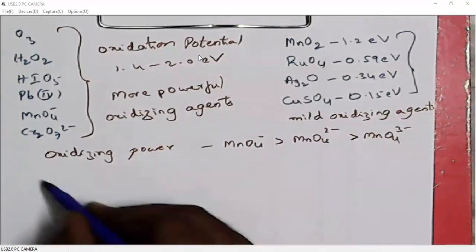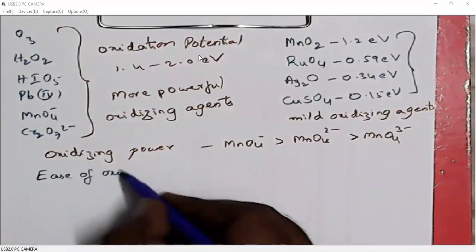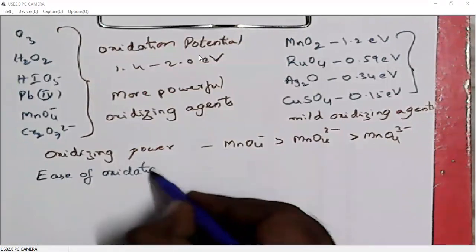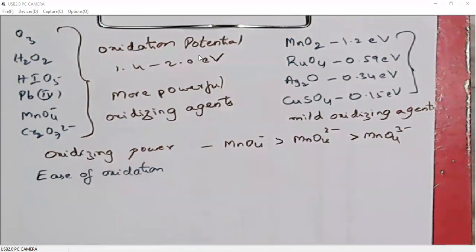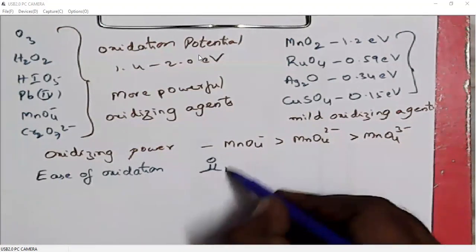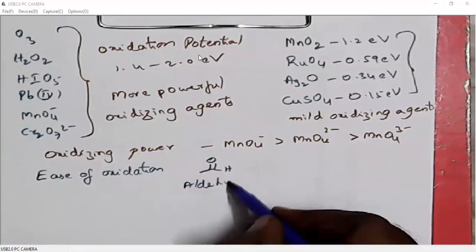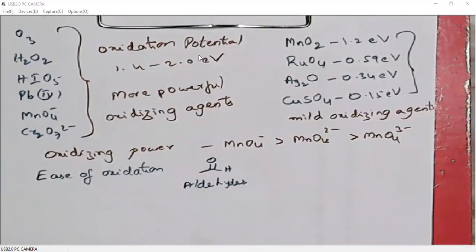We can also compare ease of oxidation of organic compounds. Generally, we will oxidize three types of oxygen functional groups. They are aldehydes. Aldehydes can be oxidized to carboxylic acids. So aldehydes have the highest oxidizing power.